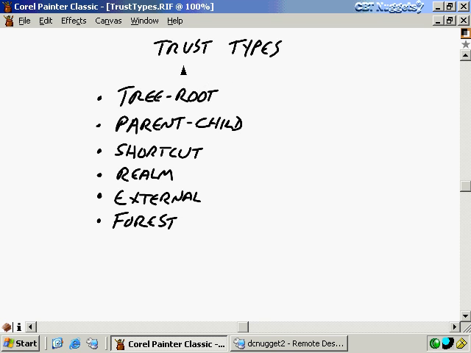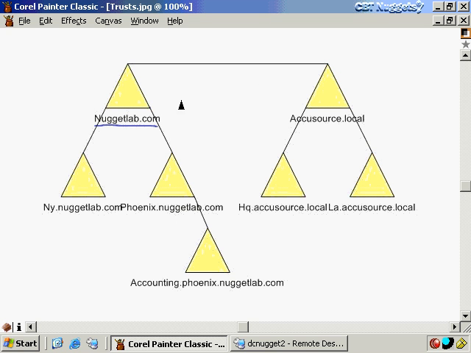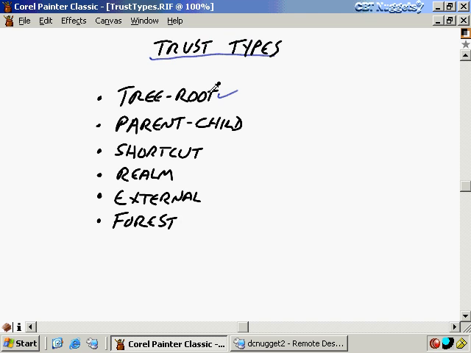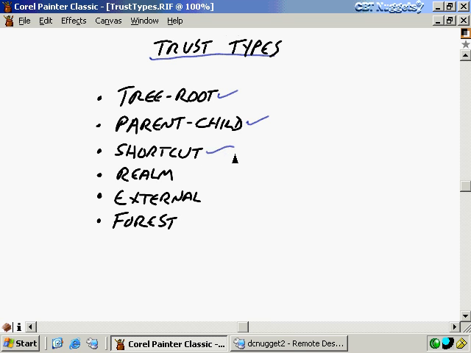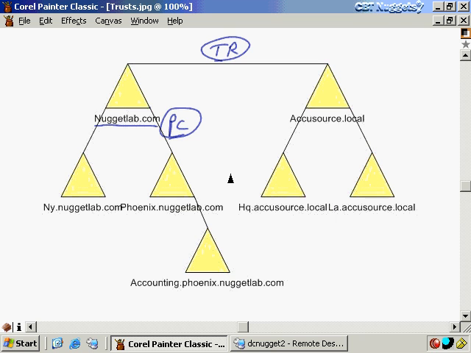Let's go ahead and take a look at that. There's several different trust types that you can have. The first one is the tree root trust relationship. That's where I have the trust relationship right here between these two trees that are in the same forest. This is the tree root trust relationship. Another one that we have is the parent-child trust relationship, which I also described right here. Parent-child. That's not politically correct. That's the parent-child trust relationship that we have going on there. And then there's a shortcut trust. Let's go ahead and give that a little bit more explanation.